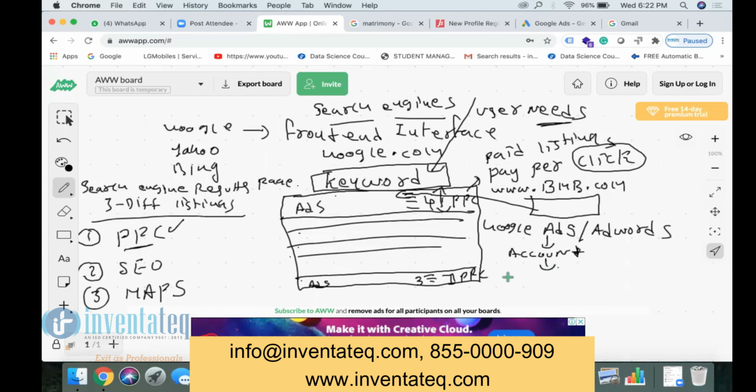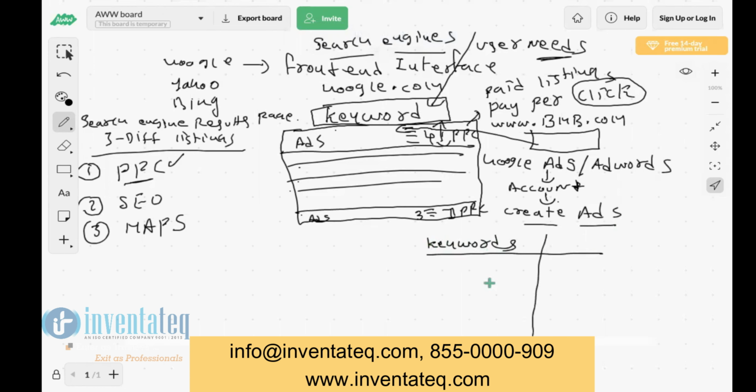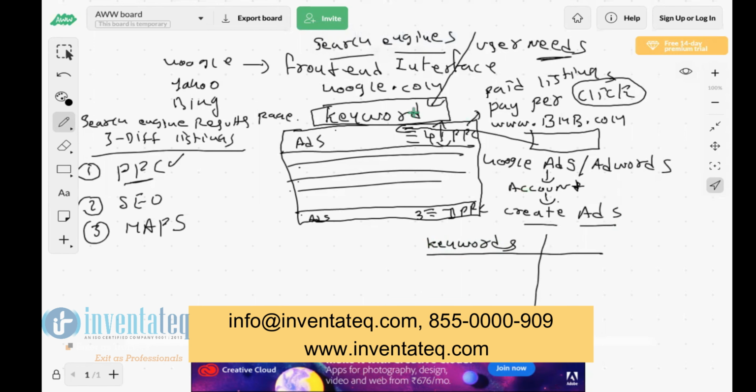Within this account, you are going to create ads. Creating ads means what? You will enter the list of keywords for which you want your ad to be shown in Google.